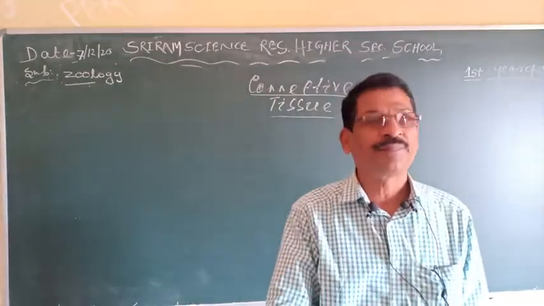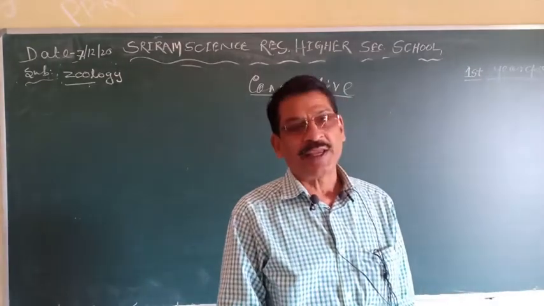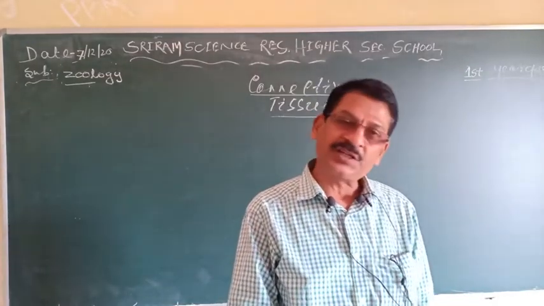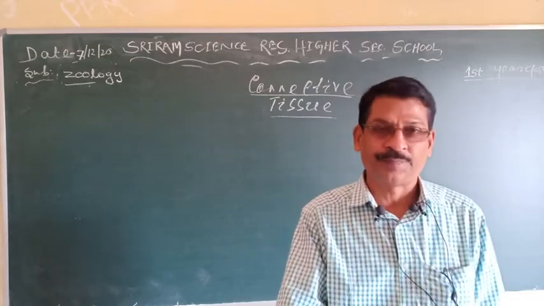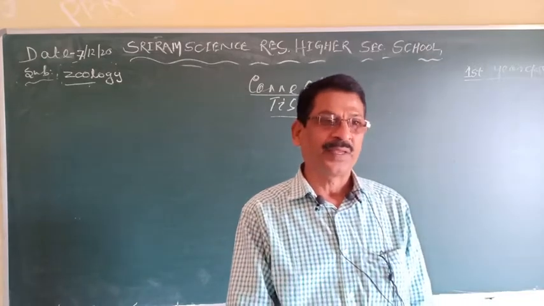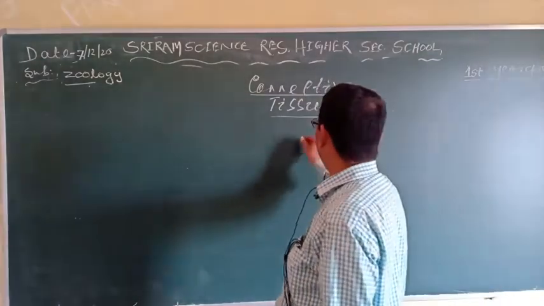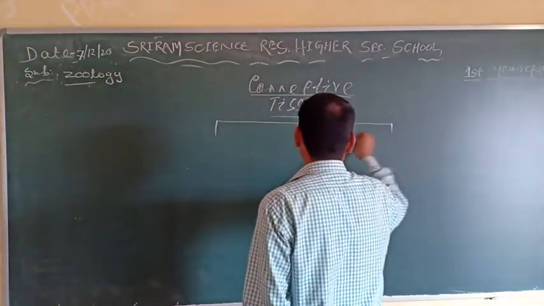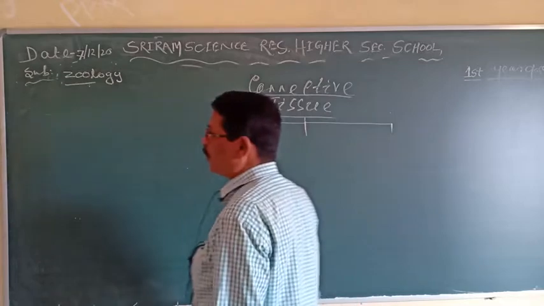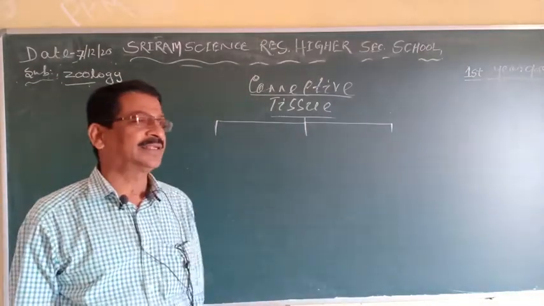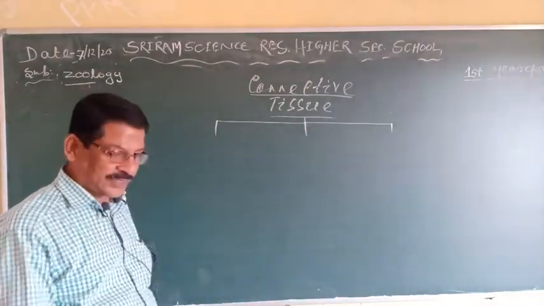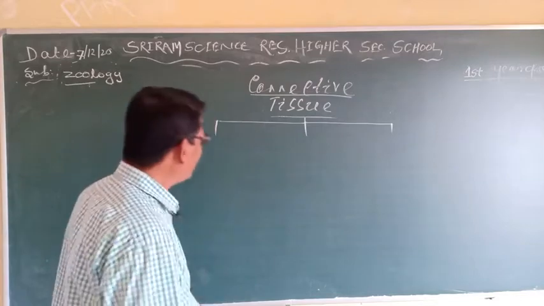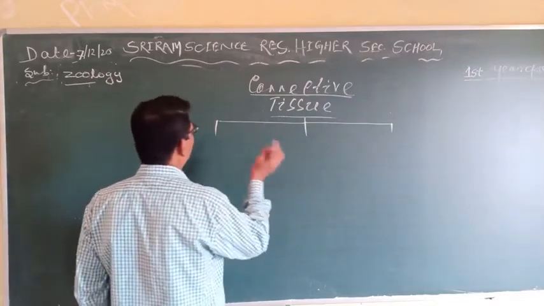Then, what are the functions of the connective tissue? Then the classification, that is the division of the connective tissue. We have divided the connective tissue into three categories.